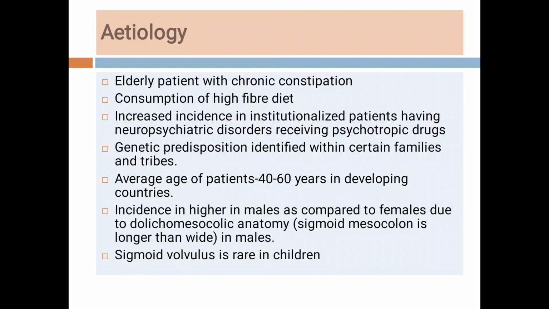Etiology of sigmoid volvulus. Sigmoid volvulus is seen in elderly patients with chronic constipation and consumption of a high fiber diet. The high fiber diet leads to sigmoid volvulus because of lengthening of the colon, and it is more commonly seen in Asia and Africa where people consume a high fiber diet.